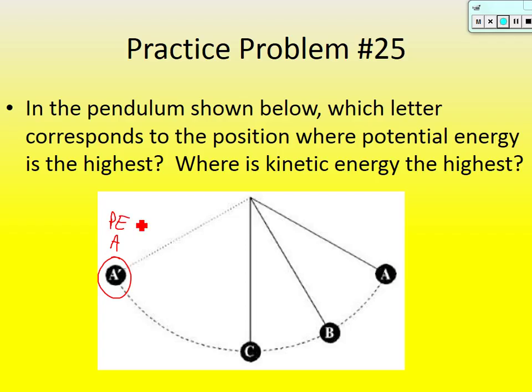Now let's answer the second part. Where is kinetic energy the highest? Kinetic energy is the energy of moving objects. It's going to be moving the fastest at point C. Okay.